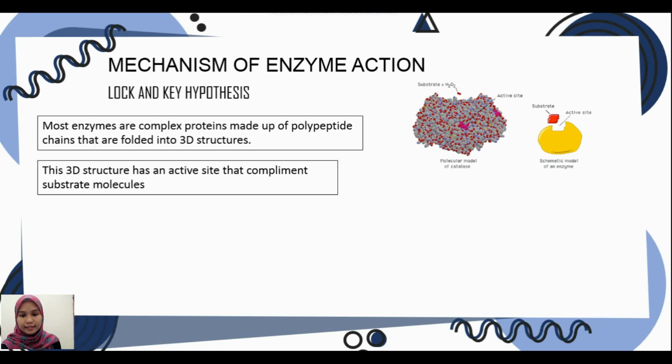In the diagram here, this is the polypeptide chain folded into the 3D structure of the enzyme, and the purple part is the active site. The diagram on the right is the 2D diagram of the enzyme, where the active site resembles the 3D one.